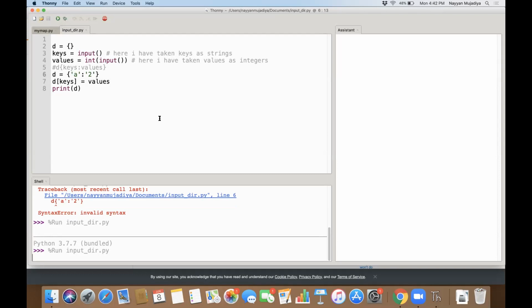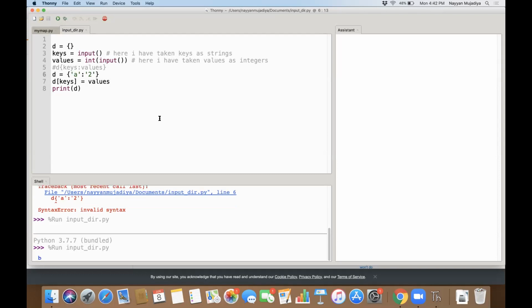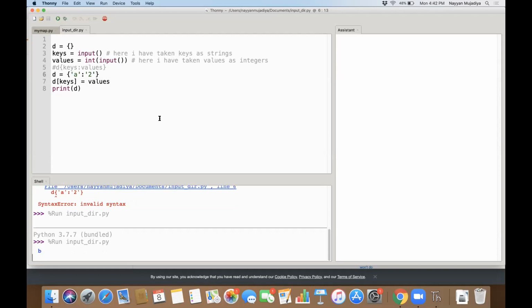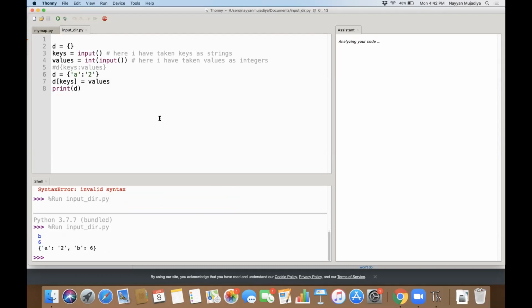Right now it is asking me inputs. I'll say, let's say B. I'll say 6. See. So what I wanted to explain here, you need to put the element if you want to do like this. What you are doing, you are putting the key, which is your variable. So let's say if I do like this, and I do, yeah, but it's without the single quotes because it's a variable, it's not a string.